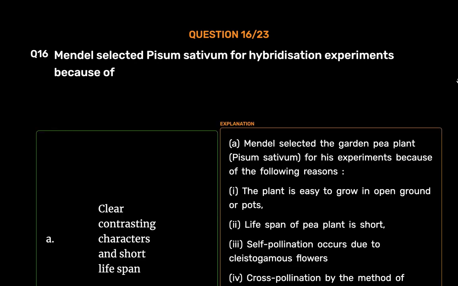A. Mendel selected the garden pea plant, Pisum sativum, for his experiments because of the following reasons. 1. The plant is easy to grow in open ground or pots. 2. Lifespan of pea plant is short. 3. Self-pollination occurs due to cleistogamous flowers. 4. Cross-pollination by the method of emasculation produces fertile hybrids. 5. The plant has several characters, each having clear contrasting traits.